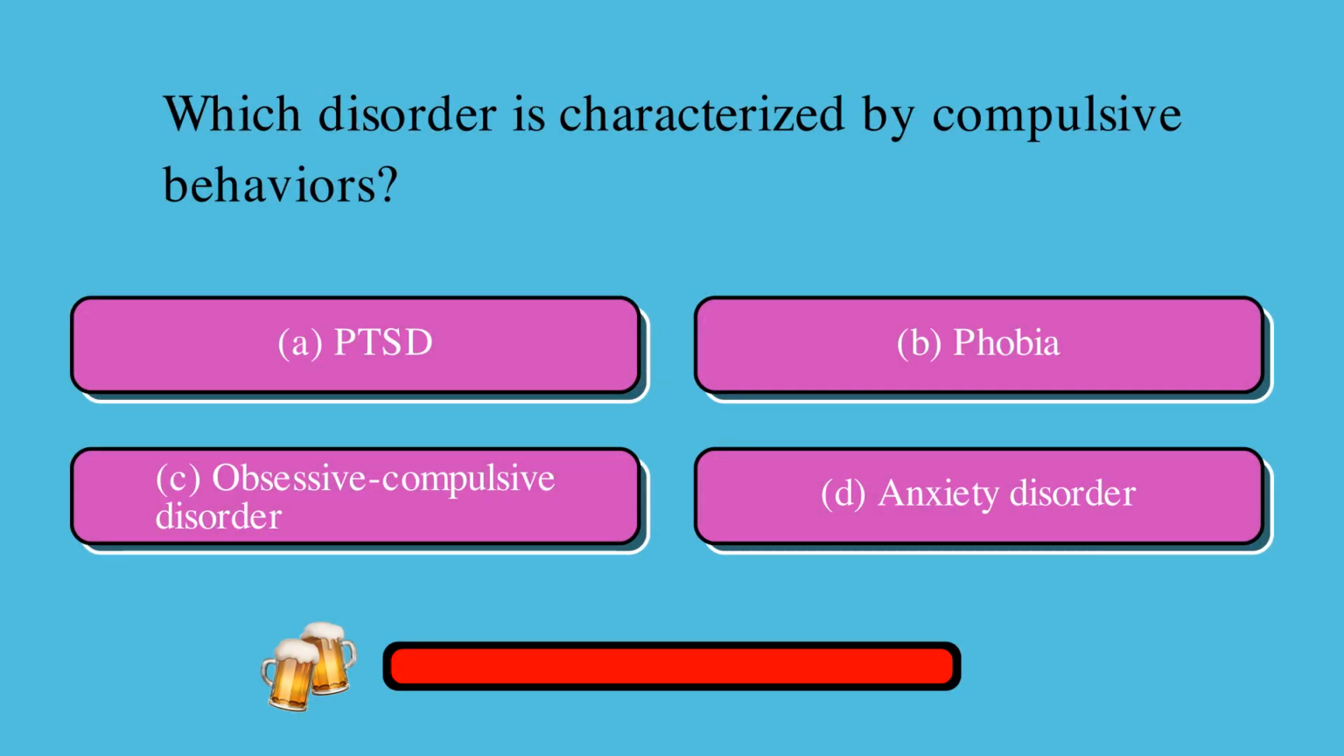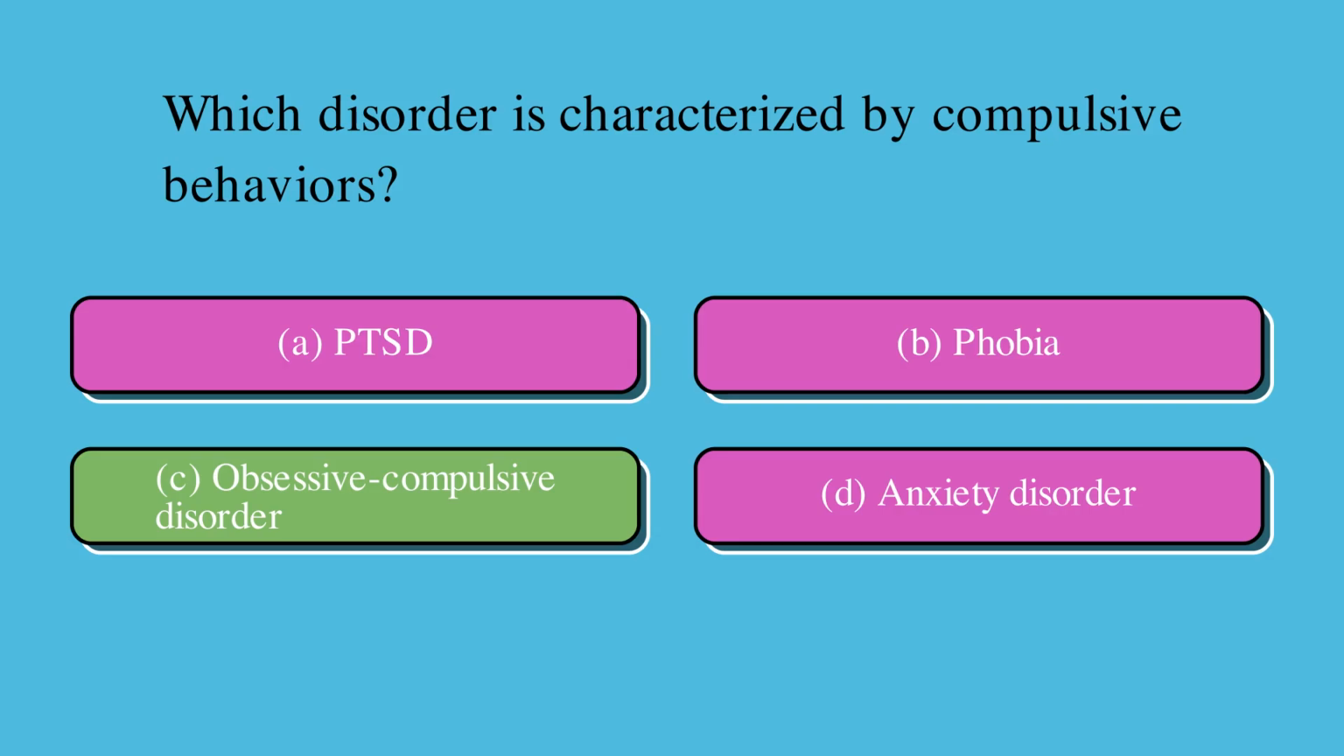Which disorder is characterized by compulsive behaviors? Is it A, PTSD, B, phobia, C, obsessive-compulsive disorder, or D, anxiety disorder? The correct answer is C, obsessive-compulsive disorder.